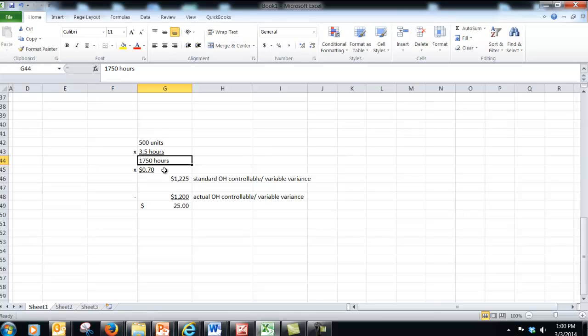The standard amount of cost there is 70 cents. So we're looking at $1,225 is the standard for this. We're told in the problem that the actual amount was $1,200. So $1,225 is the standard, and 1,200 right here is the actual amount, so there's a $25 difference. And this, of course, is less, so this is a favorable variance.